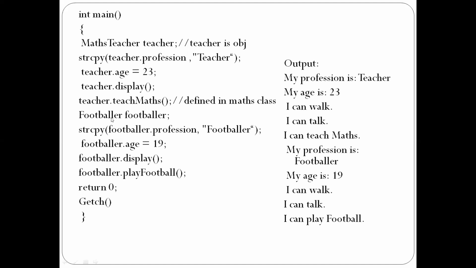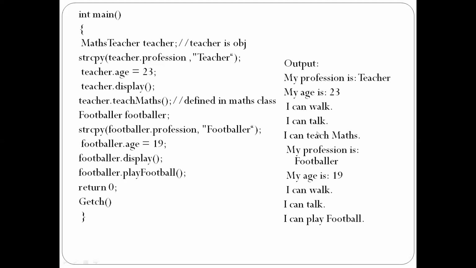Even for the footballer, footballer is an object of the Footballer class. strcpy object dot profession is footballer. Footballer's age is 19, and footballer dot display is the display function used for display purpose. And next, footballer dot playFootball, which is also defined in the Footballer class. Return 0 and getch.